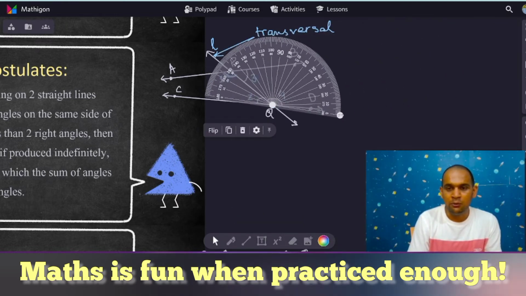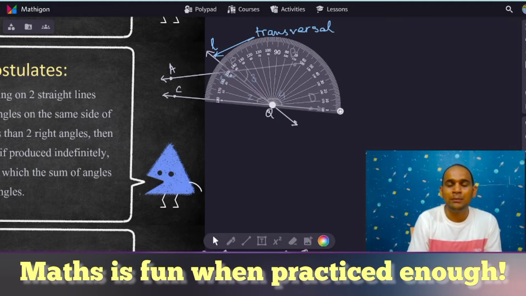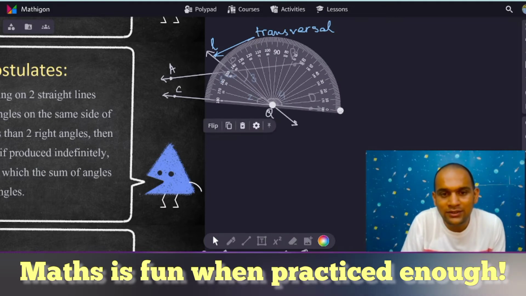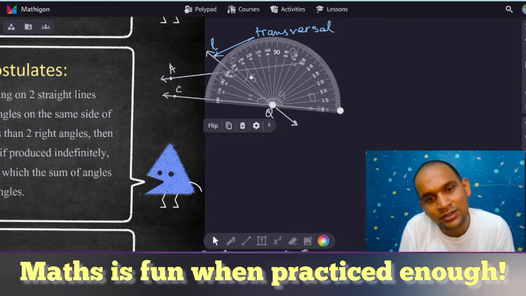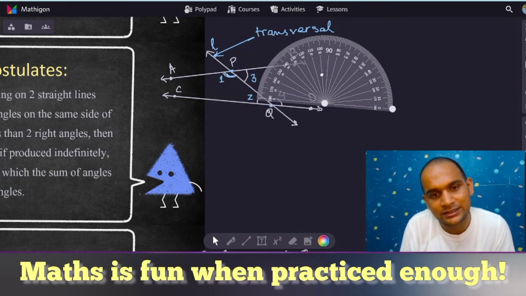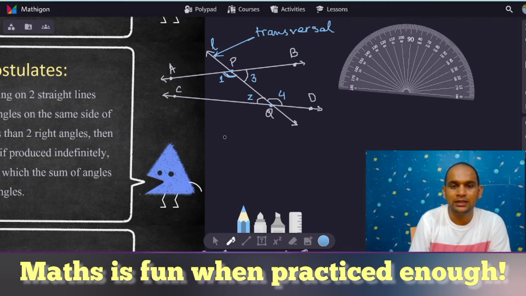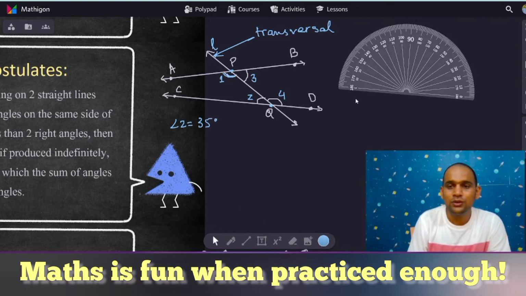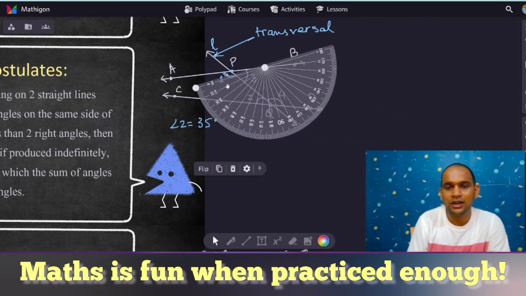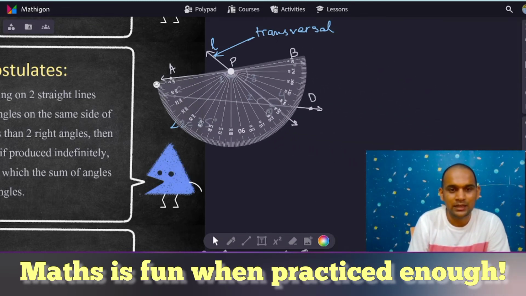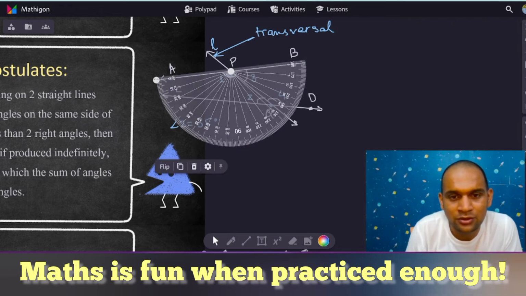I hope you are very clear with how we measure with a protractor. Over here, as you can see, we have kept the midpoint on the vertex, and then we have made the baseline coincide, and this angle 2 is 35 degrees. Yes, so we will quickly take a note of this. Angle 2, what we have is 35 degrees. Yes, now till then you can keep thinking, angle 1 and 2, are they on the same side of the transversal? I hope you have got the answer, but still I would ask you to think.